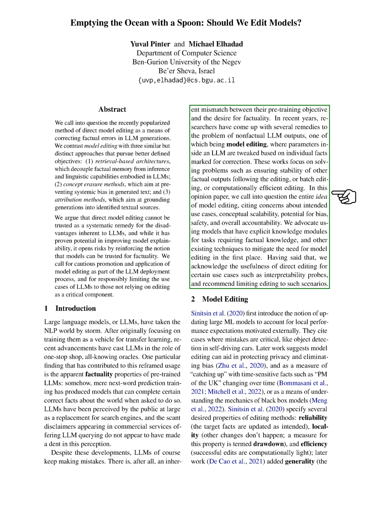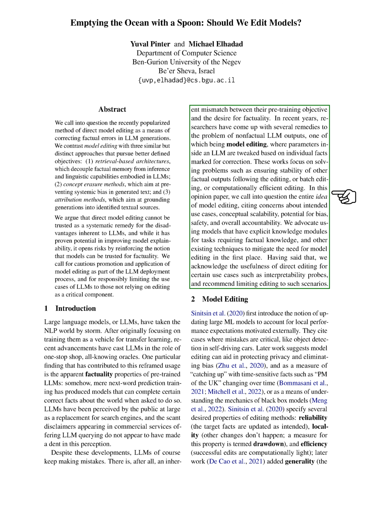In this paper, we question the whole concept of model editing. We raise concerns about its intended use cases, scalability, potential for bias, safety, and overall accountability. Instead, we suggest using models with explicit knowledge modules for tasks that require factual knowledge. We also recommend other existing techniques to reduce the need for model editing. However, we do acknowledge that direct editing can be useful in certain scenarios, such as interpretability probes.